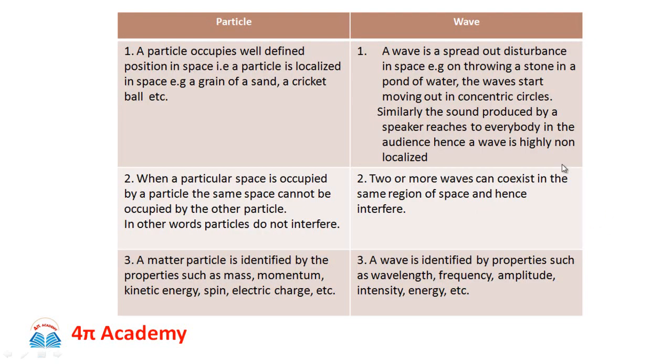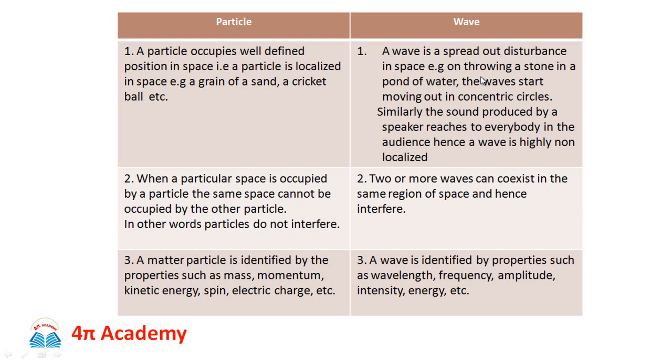Now if you compare the particle nature and wave nature, just look at the properties associated with a particle. A particle occupies a well-defined position in space, that is, a particle is localized in space, for example a grain of sand, a cricket ball, etc. While if you look at a wave, what is meant by a wave? A wave is a spread out disturbance in space.